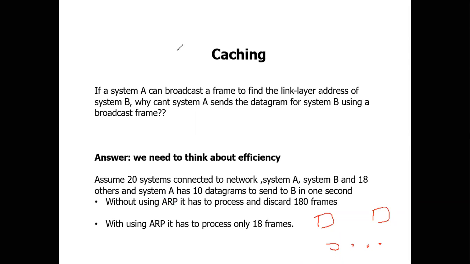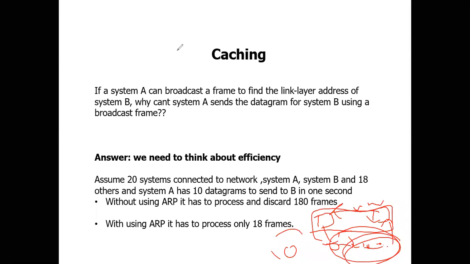In order to get the link layer addressing, the ARP request is sent to all the other 18 and then reaches the destination. Once the link layer address is obtained, it directly communicates with the source. So A and B will directly communicate, so it is unicast. The remaining 10 datagrams need not be sent across. Only the ARP requests are sent to all the 18 nodes, so only an extra 18 frames are required here. Am I clear?